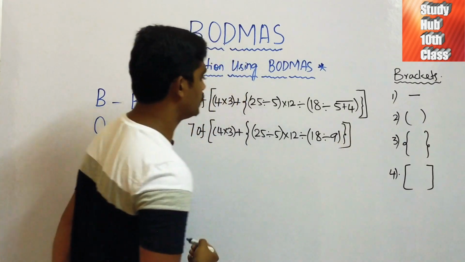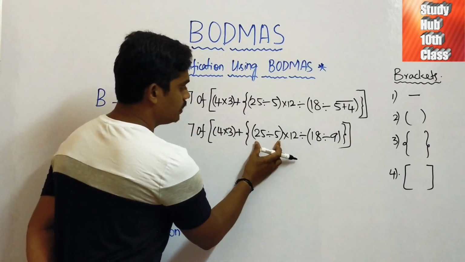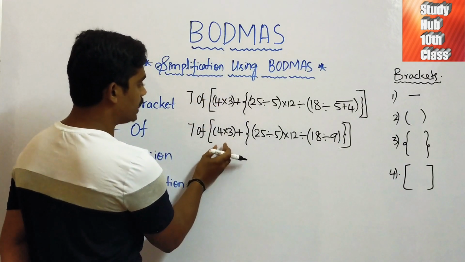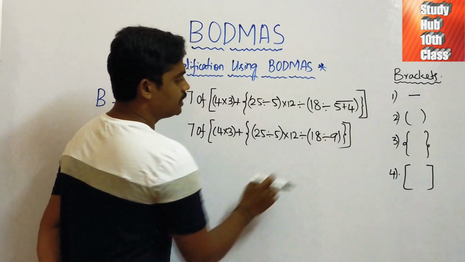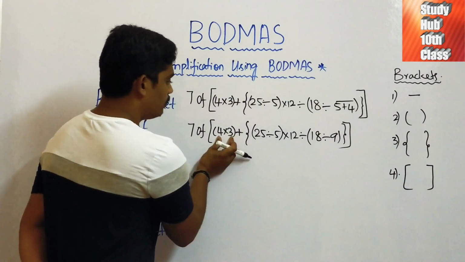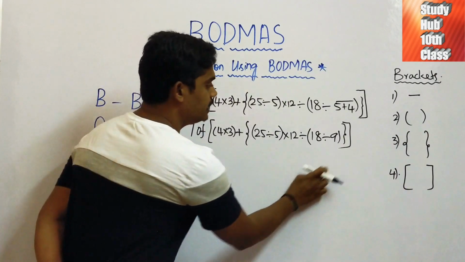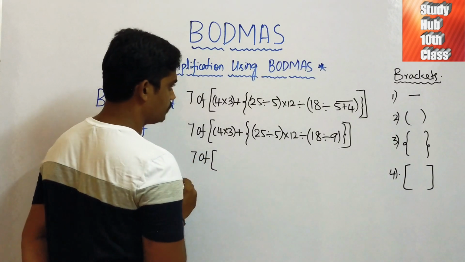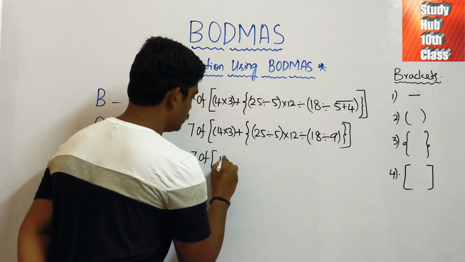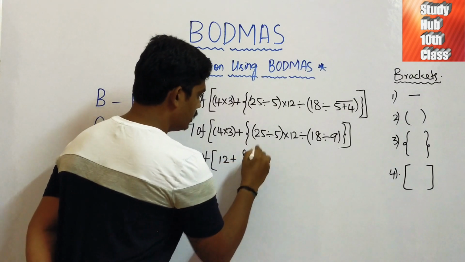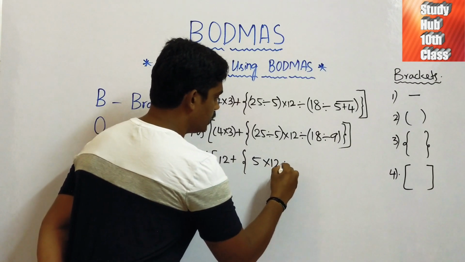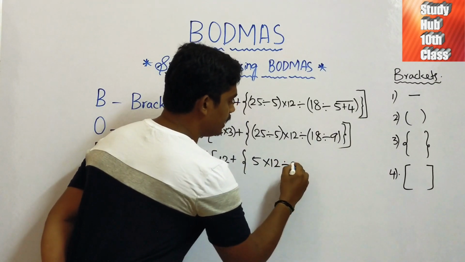All the brackets are the same. Here we have normal brackets, so we solve the mathematical operations inside these three brackets. 4 3s are 12 plus 25 divided by 5 is 5, into 12 divided by 18 divided by 9 is 2.